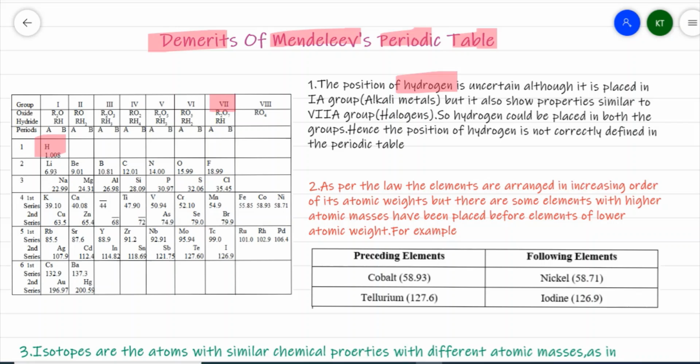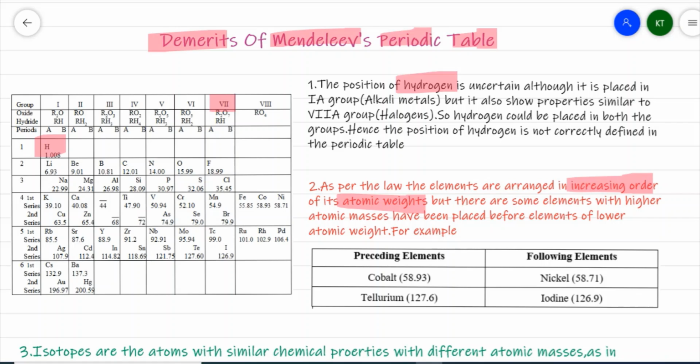The second one: Mendeleev's periodic law states that the properties of elements are periodic functions of their atomic weight. That means I have arranged the elements in increasing order of atomic weight. But if we look carefully, at certain places the element with the higher atomic weight has been given priority over the element with lower atomic weight. That means the higher atomic weight element precedes and the lower one follows it.